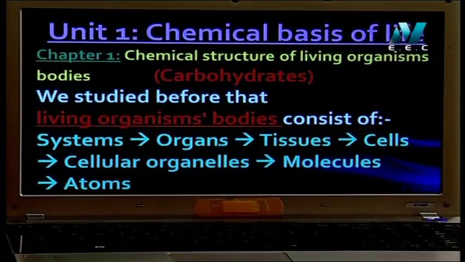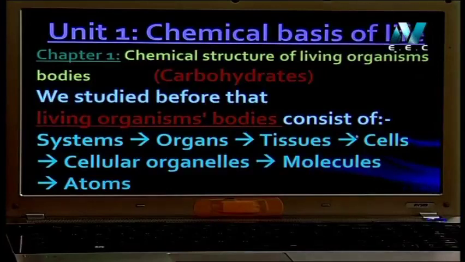Each organ consists of tissues. Tissues mean أنسجة, أنسجة الجسم بنسميها tissues. And the tissue consists of a group of cells. You studied before that the cell is the building unit of all living organisms.